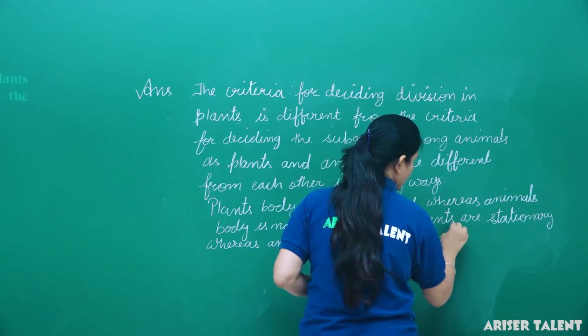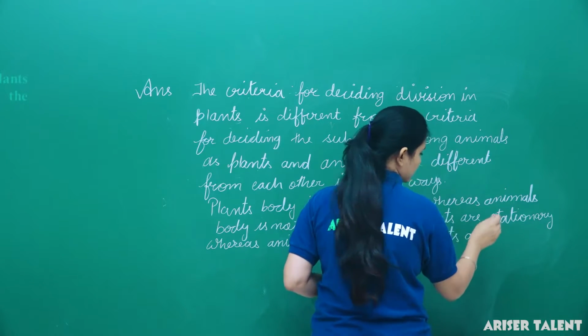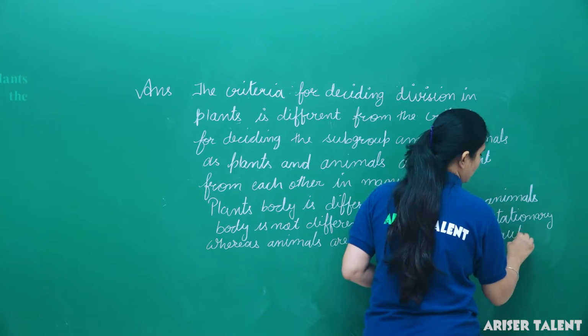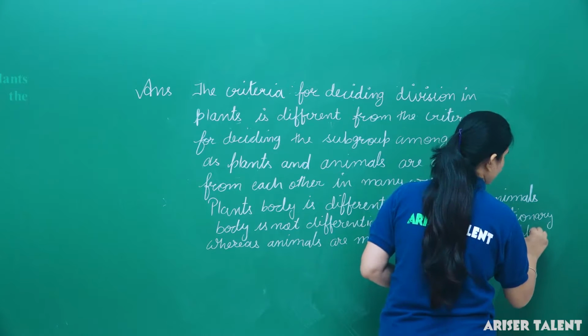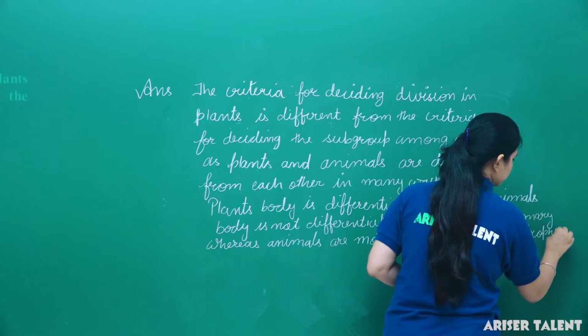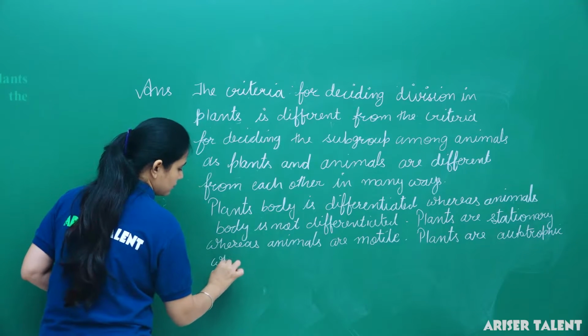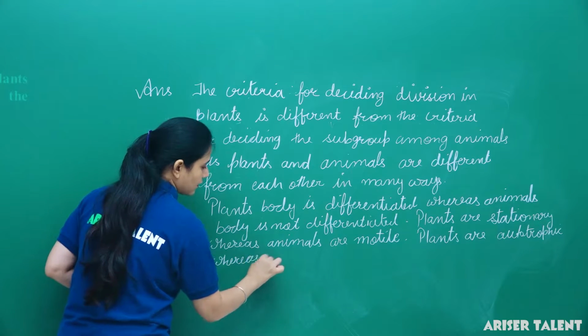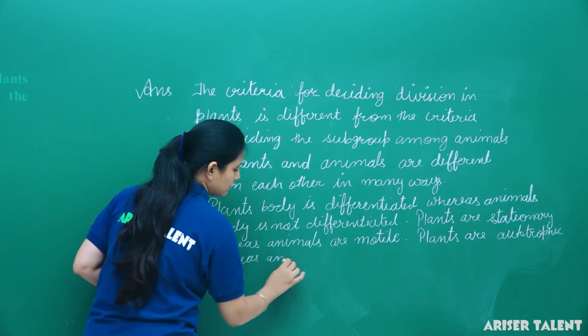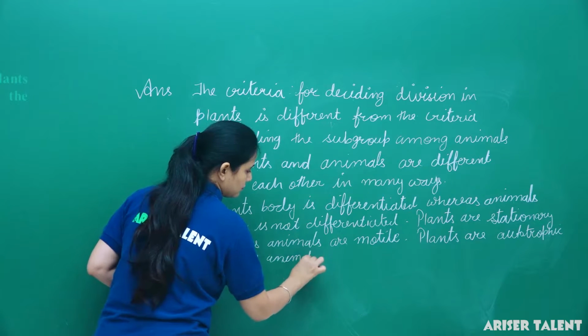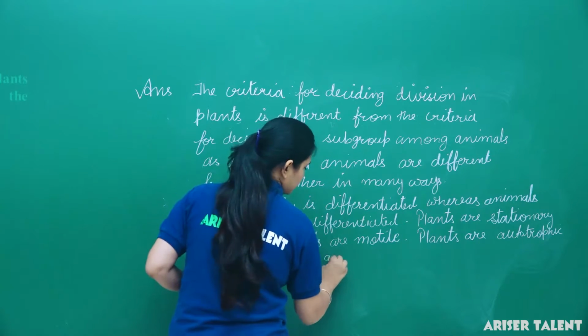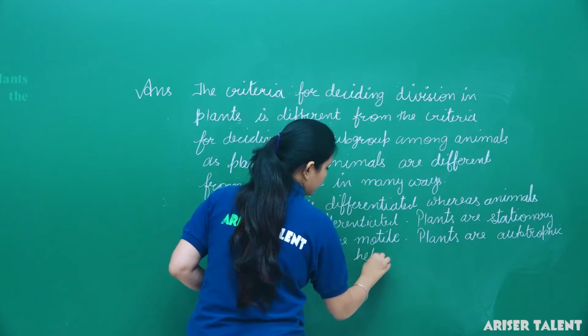Plants are autotrophic, means they can synthesize their own food, whereas animals are heterotrophic.